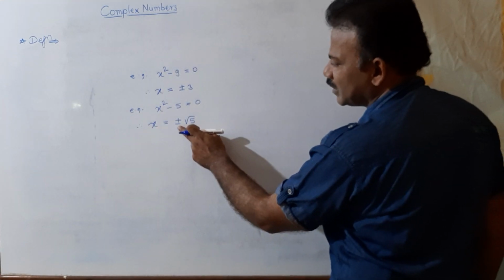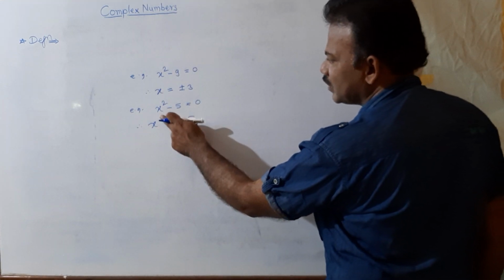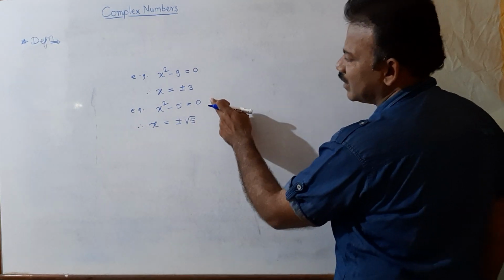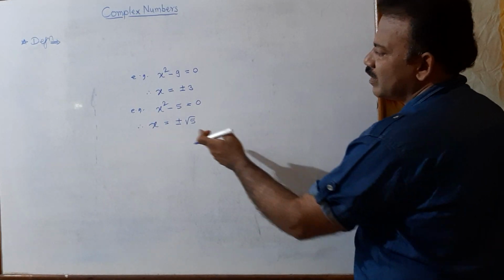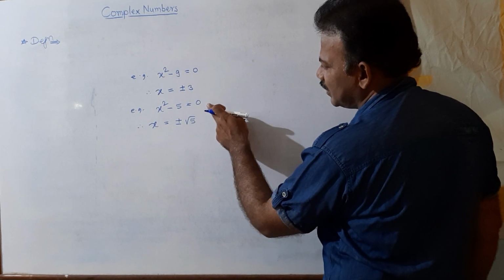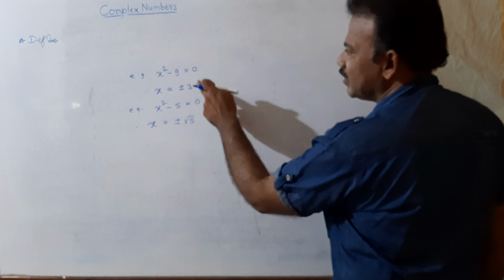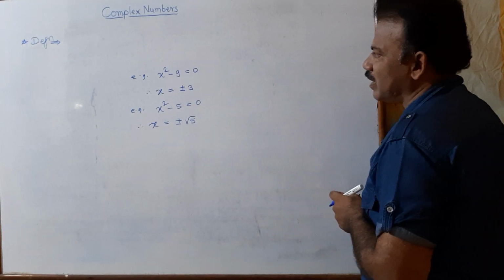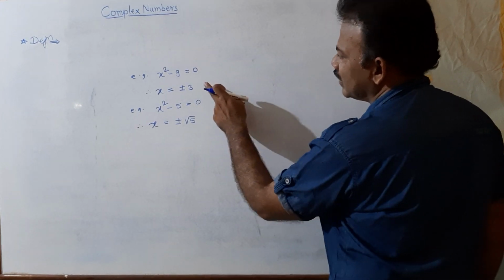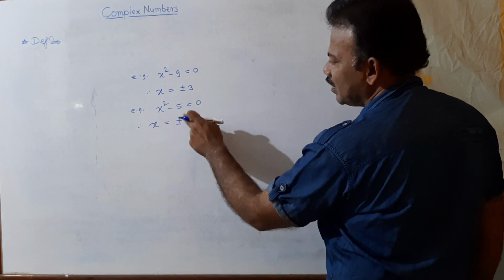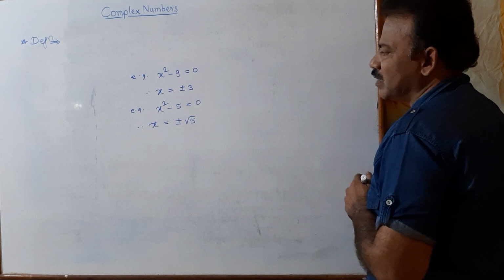If we substitute x equal to minus √5 here, minus √5 square we get 5, minus 5, that is also 0. So the equation is satisfied by this value, and therefore x equal to plus minus √5 is a solution. And in the first example, x equal to plus minus 3 is a solution of the equation x square minus 9 equal to 0. Note that in the first example, plus minus 3 is a rational number. In the second example, plus minus √5 is an irrational number.